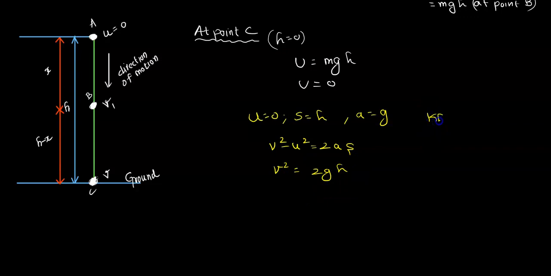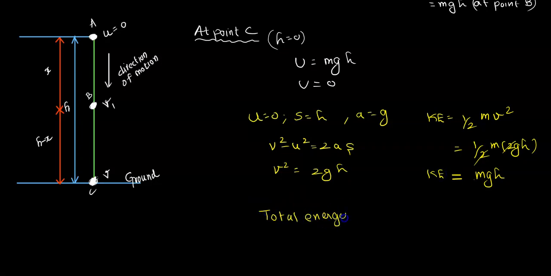Now kinetic energy is nothing but half m v square. The v square value we know is 2gh, so half m into 2gh. Cancelling this 2 and this 2, at last we get mgh as the kinetic energy. Now we calculate the total energy at C. It is nothing but U plus K. The U value is 0 and the K value is mgh. So again it is the same mgh at point C.